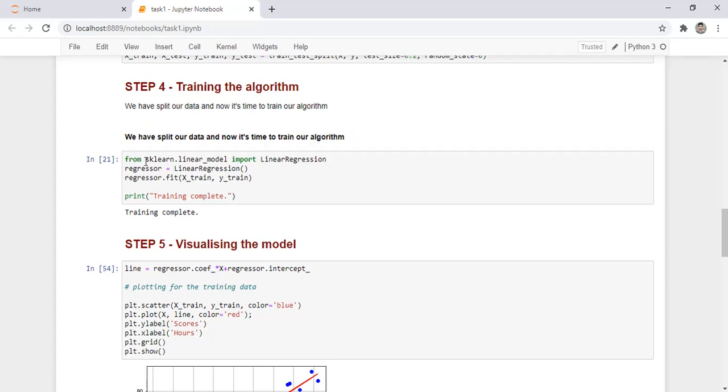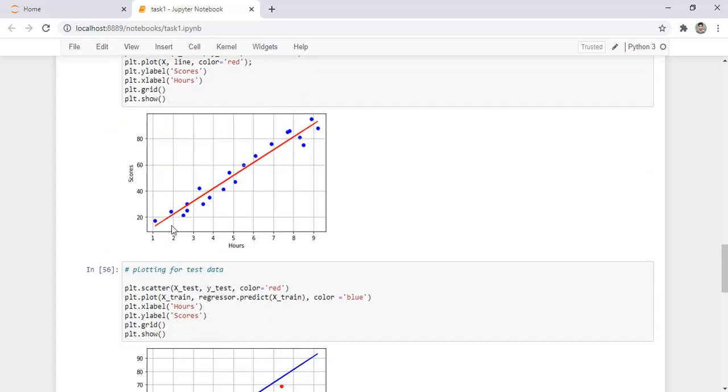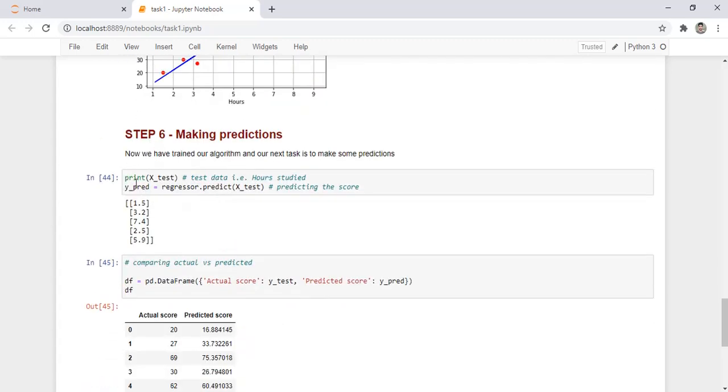So using sklearn, we would be training our algorithm, and when the training is complete, our next step is to visualize the model. So there's a visualization of the training data. It follows the linear regression model, and also for the test data we have visualized the model. Now the next step is making predictions.